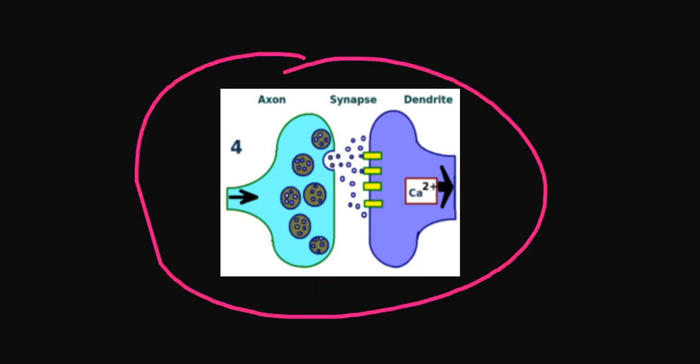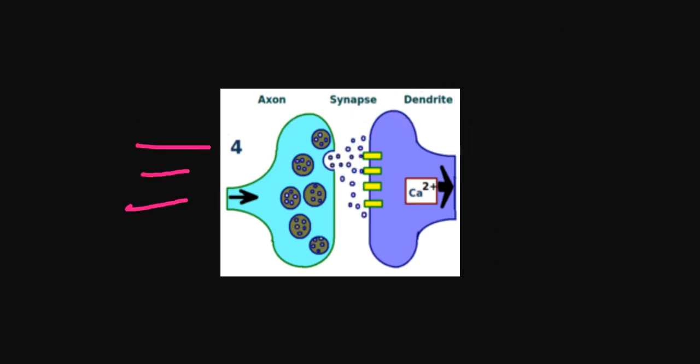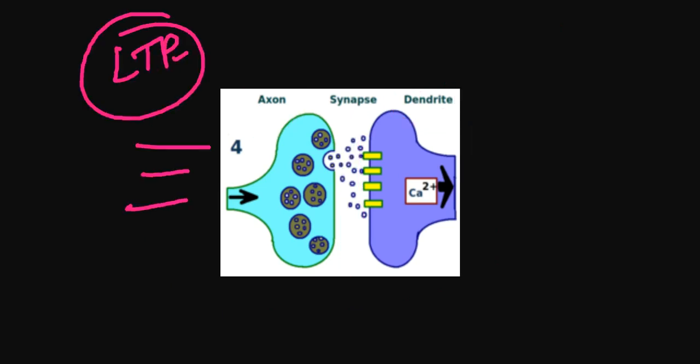And this is what the LTP looks like: the axon, the synapse, and the dendrite of the next neuron. This is N1, the presynaptic, this is the postsynaptic. We have the cleft over here, and these things happening are called long-term potentiation.